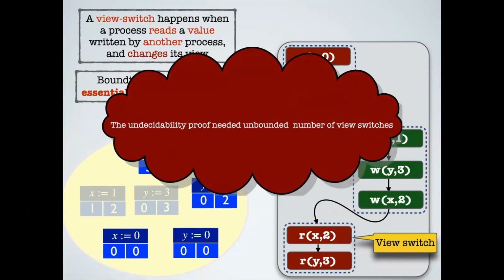Interestingly enough, observe that the undecidability proof that we gave had a bounded context, but did not have a bounded view switch. The reason is that the verifiers, the processes P3 and P4, were reading every single write written by P1 and P2. So every read they were making was changing their view. So the undecidability required an unbounded number of view switches, and that is what we are trying to leverage so that we get decidability.